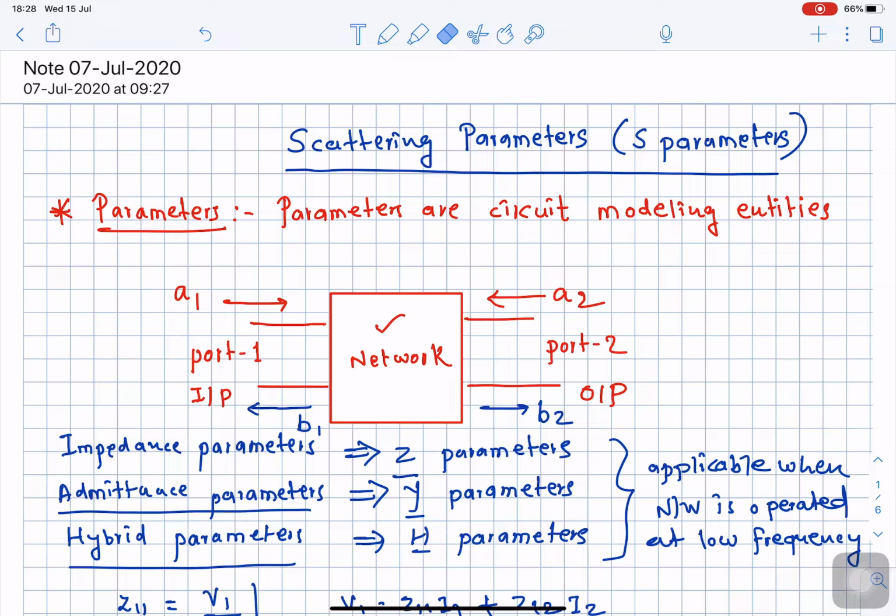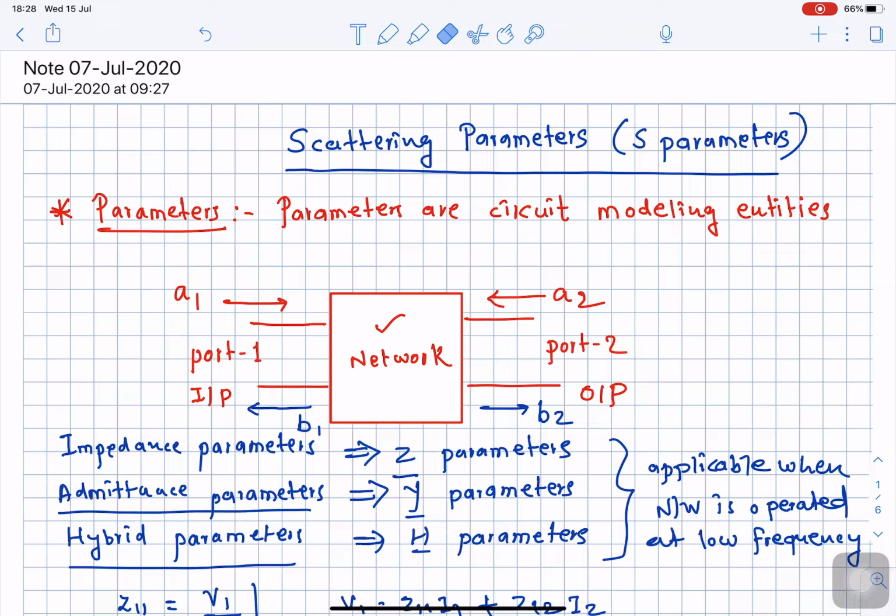So more commonly it is known as the ratio of the reflected wave to the incident wave. Okay, so the same thing we take over here. Now again we see this particular two port network. Again it has two ports. Port number 1 is considered as an input, port number 2 is considered as output.